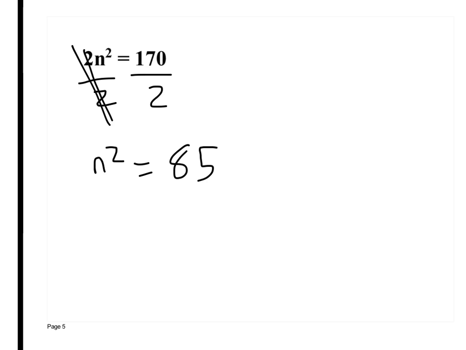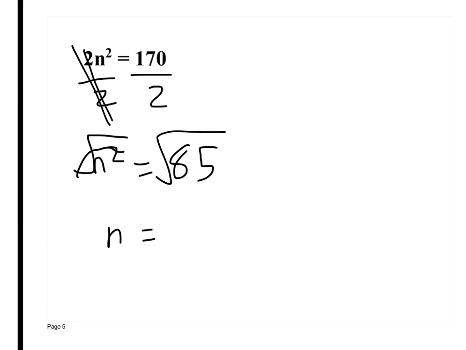Now, to get n by itself, remember my goal is always to get n by itself. So what would I do to make n squared into n? Square root it. They cancel each other out. Square root and square are the opposites of each other.